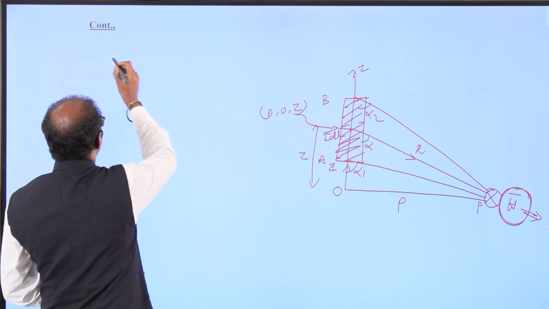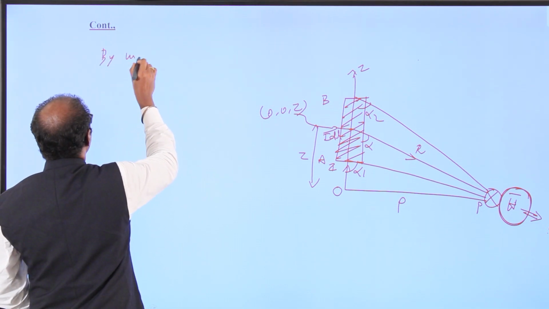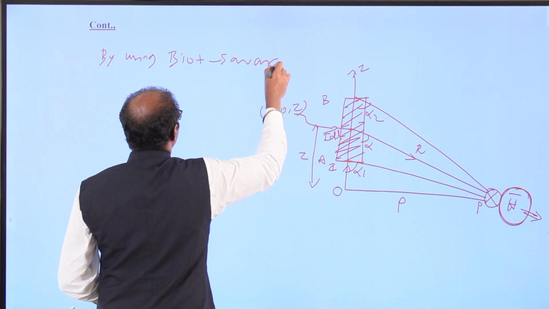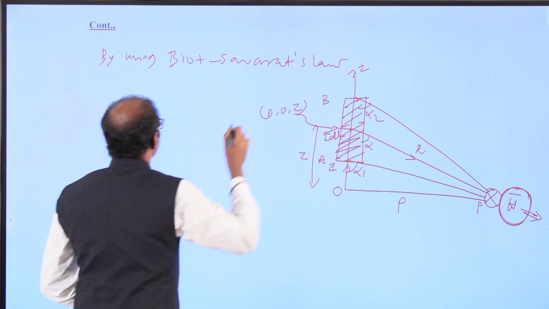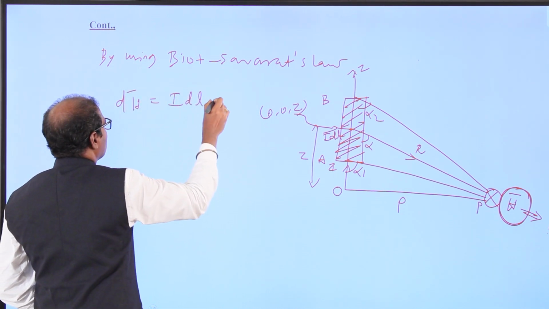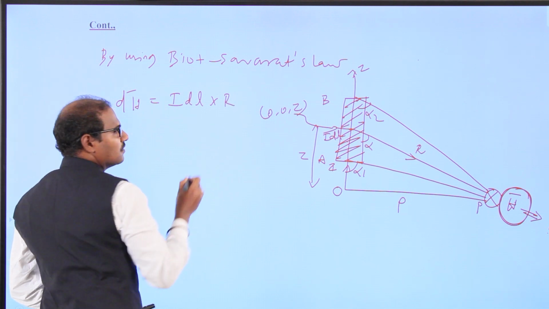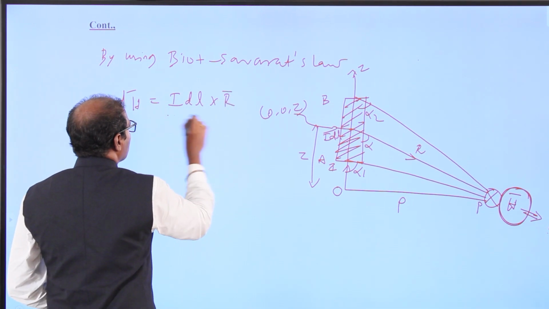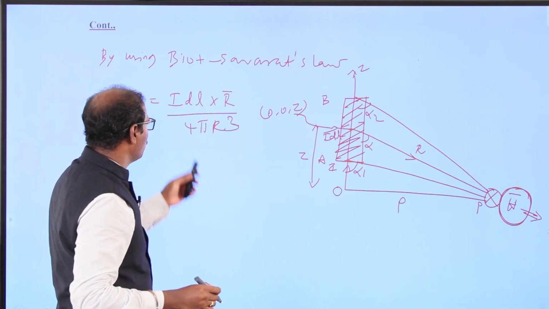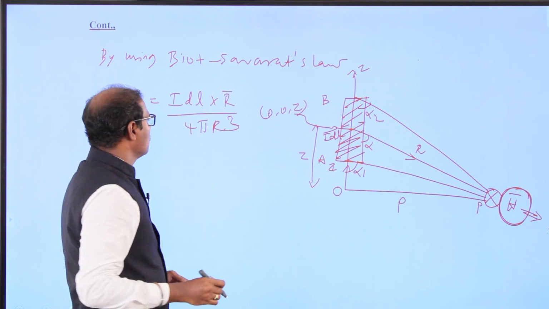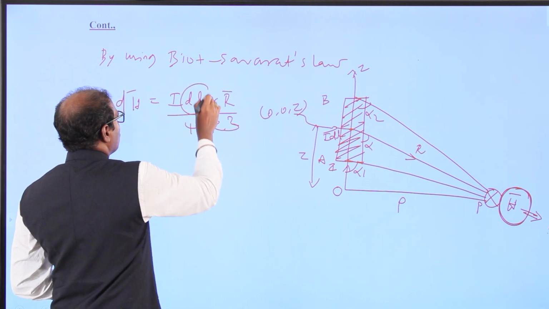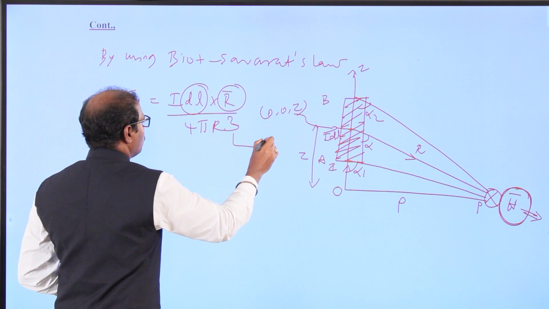We can write dH vector equals I dL cross R vector divided by 4 pi R cubed, because the unit vector is R divided by magnitude R. If you know the dL value and R, we can use this equation number 1.